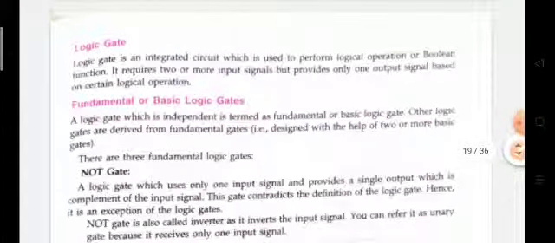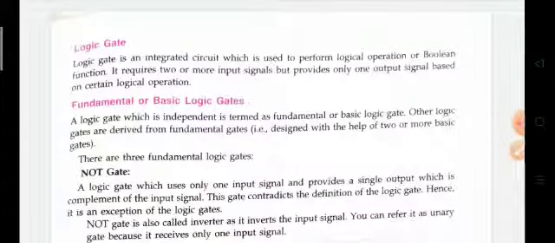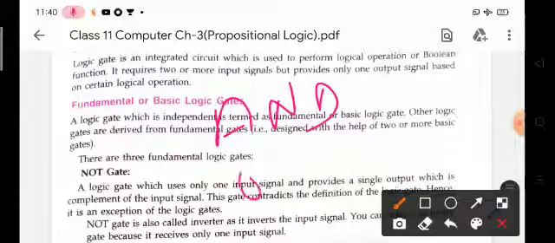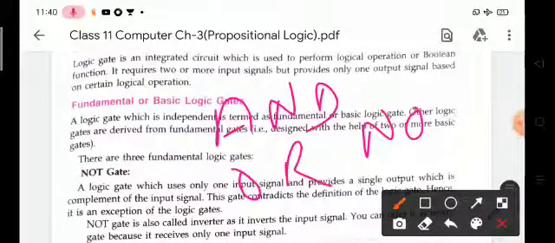Now the next topic is logic gates. Children, a logic gate is an integrated circuit which is used to perform logical operations or Boolean functions. There are 3 basic logic gates, named AND, OR and NOT gate.